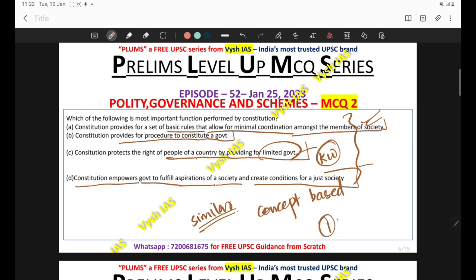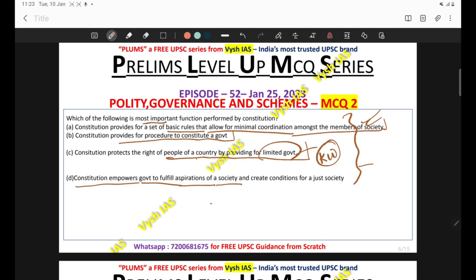In the question itself, UPSC is giving a hint: most important function. So UPSC is indirectly telling us all these are functions. Yes, I agree, but you have to pick which is the most important function, which is the most relevant one. There is no other way. You have to think logically and go for elimination.